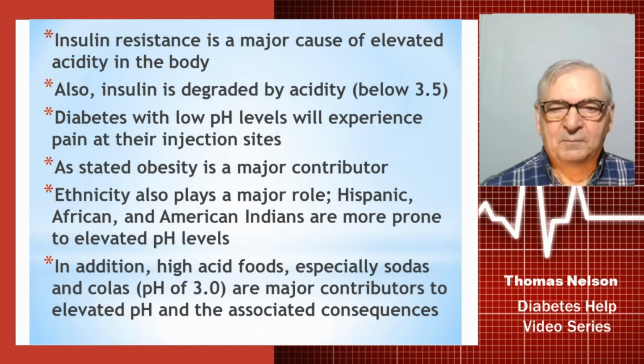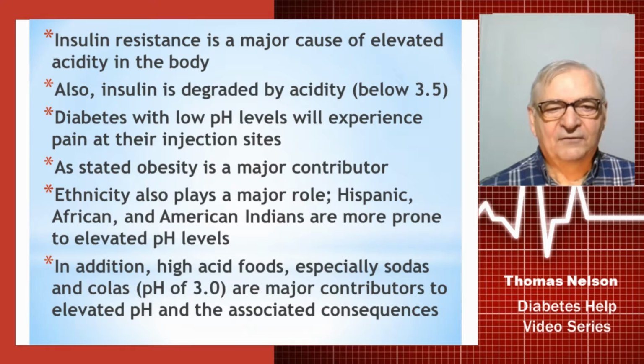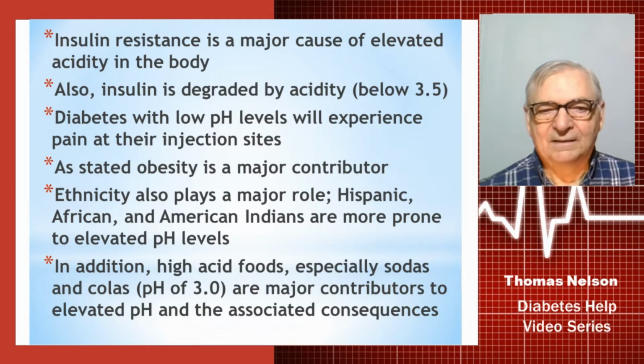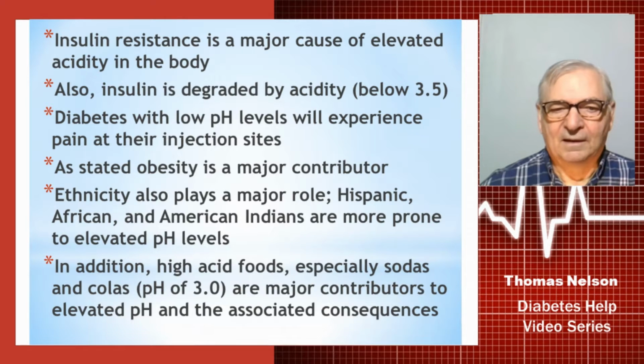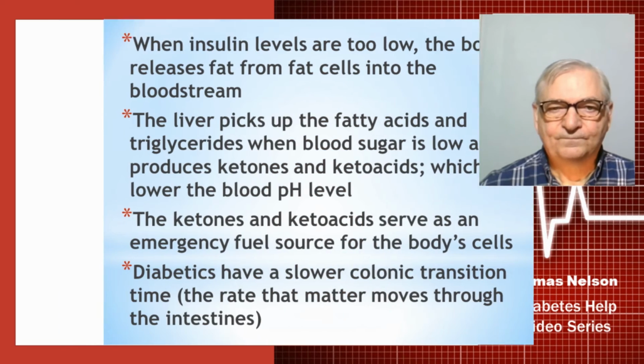Ethnicity also plays a major role. Hispanics, Africans, African Americans, and American Indians are more prone to elevated pH levels, meaning being more acidic. In addition, high acid foods, especially sodas and colas, which again have a pH of 3.0, highly acidic, are major contributors to elevated pH and the associated consequences. In other words, too acidic.